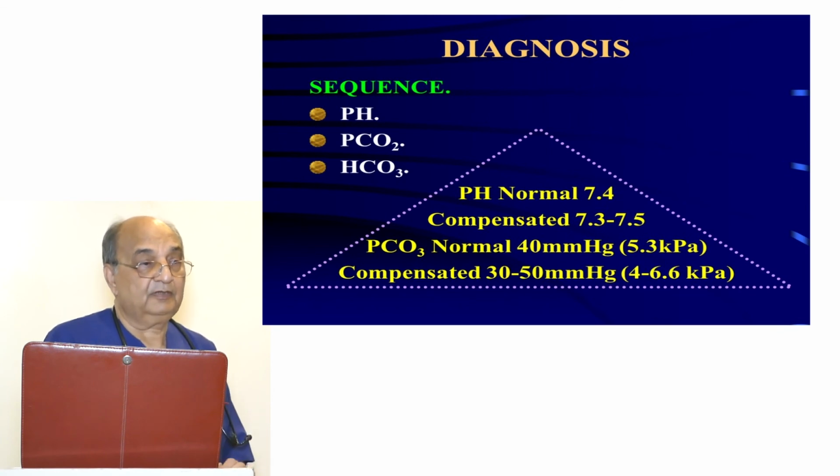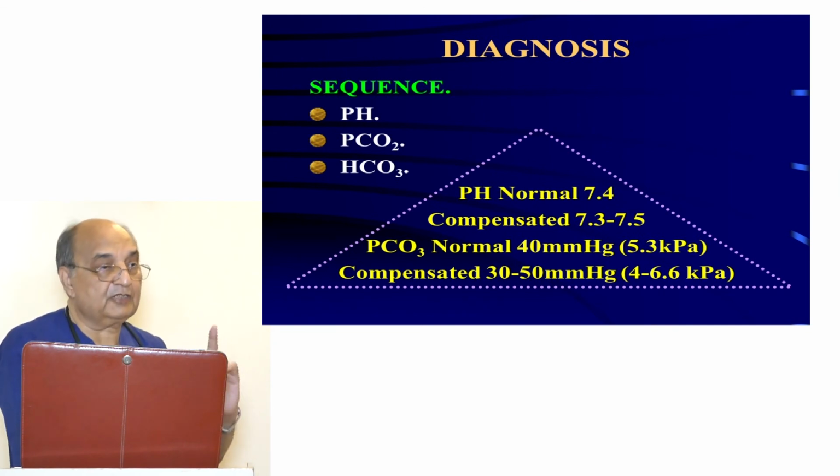The pH will tell you whether it is acidosis or alkalosis. PCO2 will tell you whether it is a respiratory cause or not. Then bicarbonate will tell you whether it is a metabolic cause or not. But always remember, normal pH is 7.4.